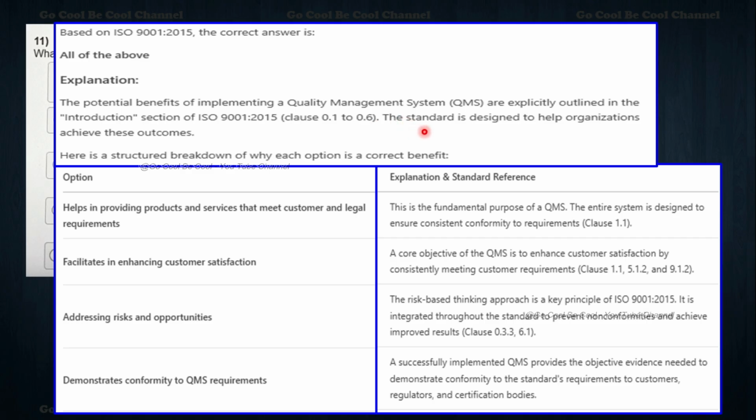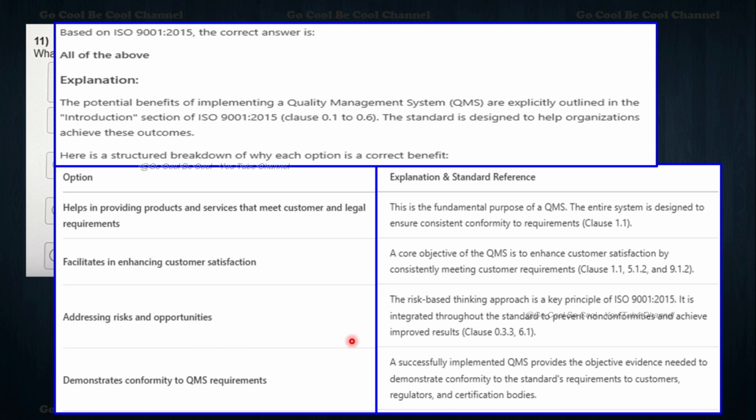In the beginning clauses, the standard is designed to help organizations. This is the fundamental purpose of QMS. The entire system is designed like this only: facilitating enhancing customer satisfaction. The core objective of the QMS is to enhance customer satisfaction by consistently meeting customer requirements. Please understand, my dear friends. Now, clauses 1, 5.1.2, and 9.1.2.